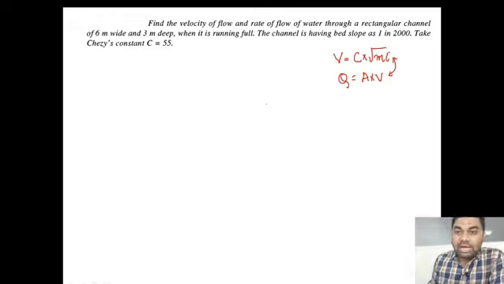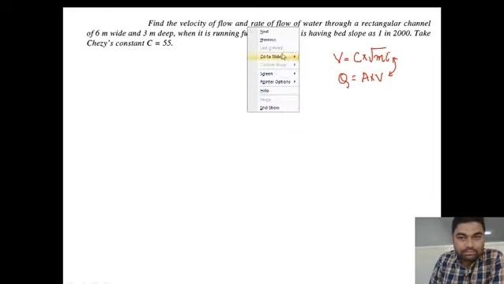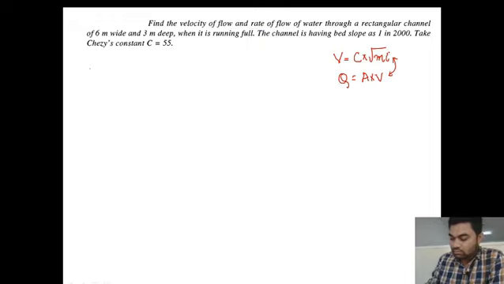First of all, write the given things. It is a rectangular channel of 6 meter width. Depth is given as 3 meters.